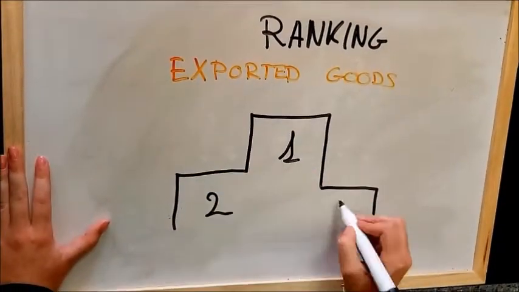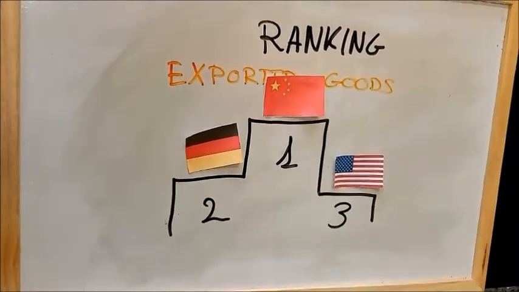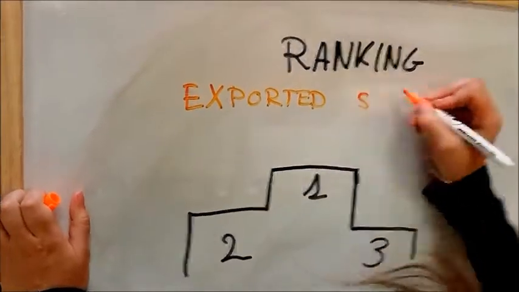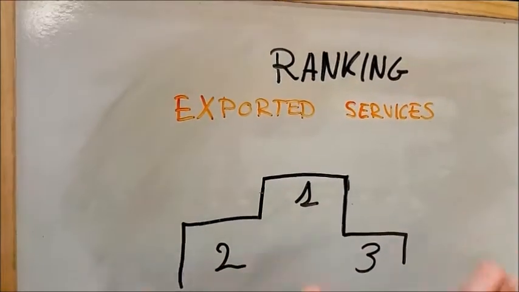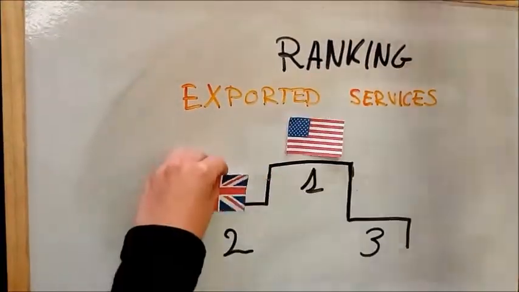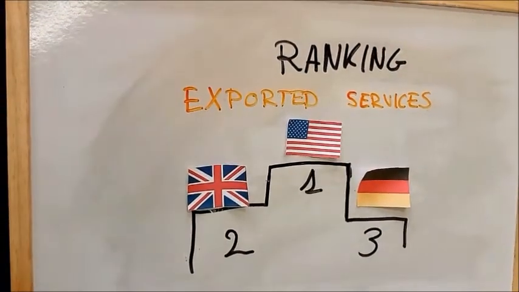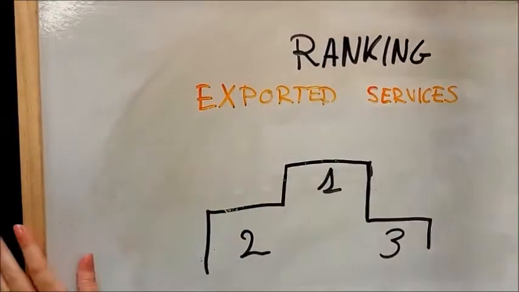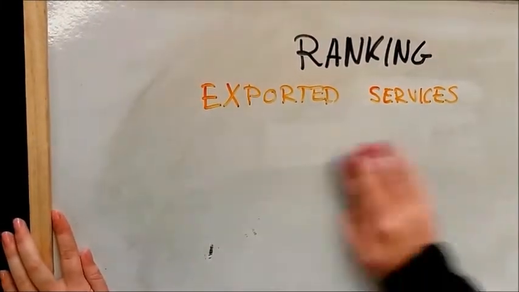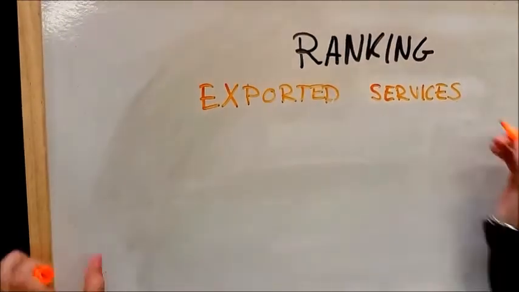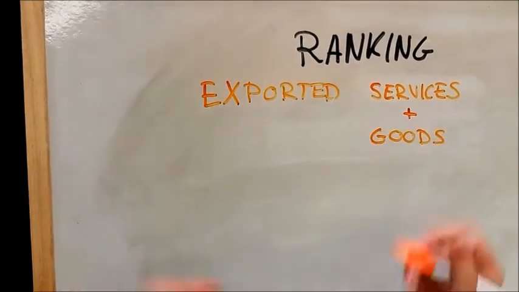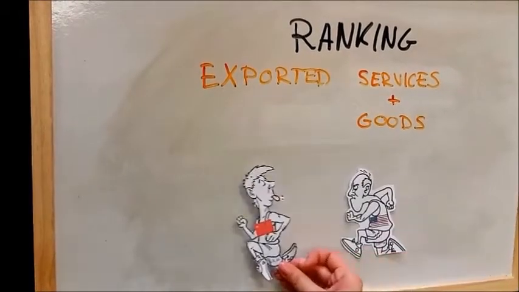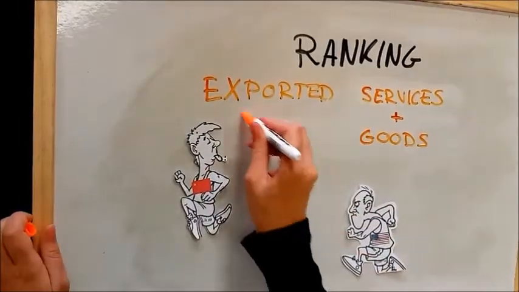China is currently the largest goods exporter, followed by Germany, with the United States occupying third place. The data is different if we look at the amount of exported services. In this case, the US is in first place, followed by the UK and Germany. Furthermore, if we count together the amount of exported goods and services, China has recently overtaken the United States. Thus, China has become the world's main exporter of goods and services.